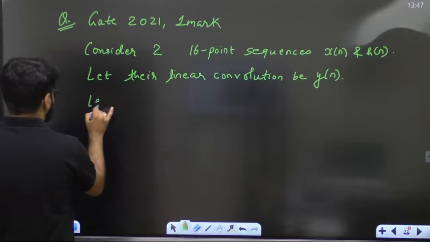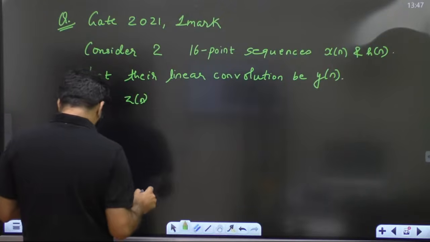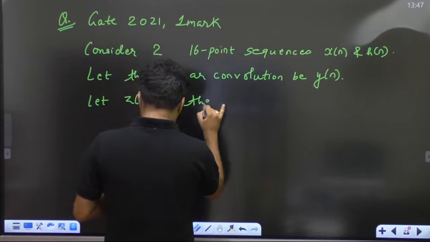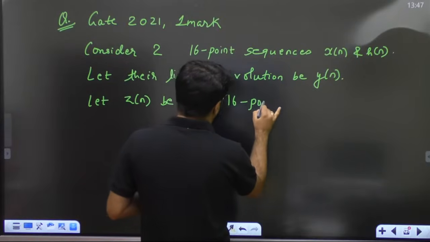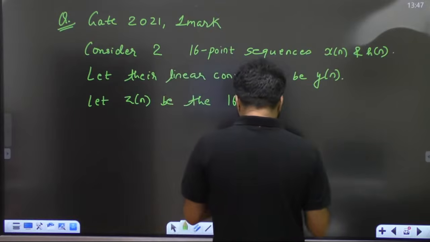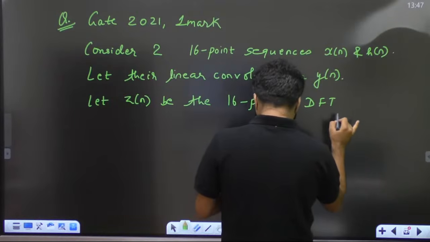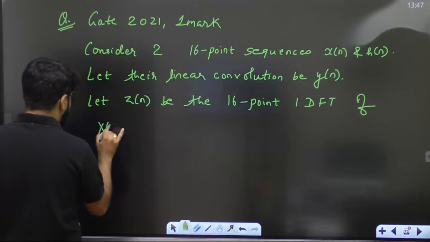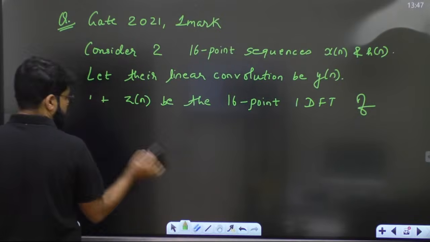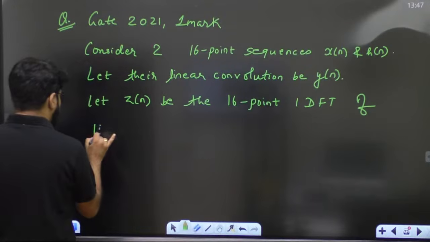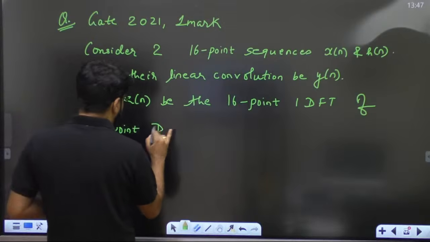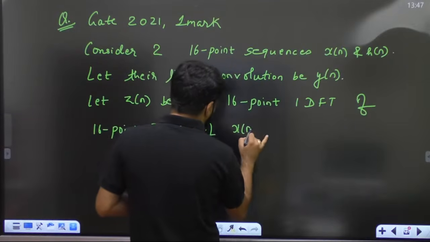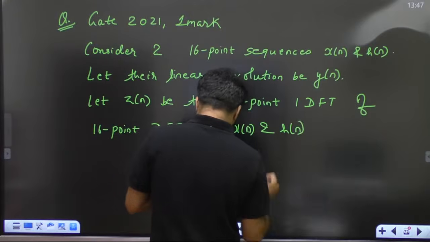Let z[n] be the 16 point inverse DFT, IDFT, of the 16 point DFTs of x[n] and h[n].